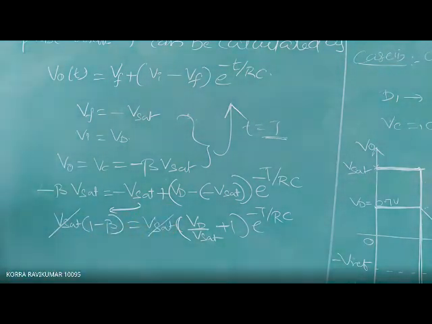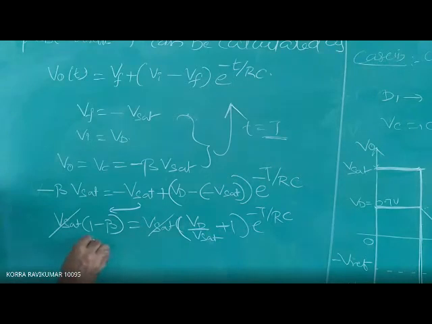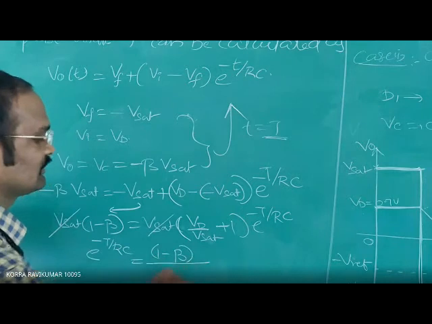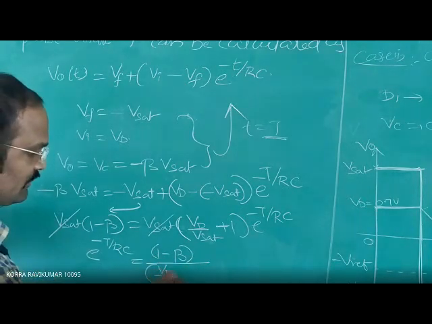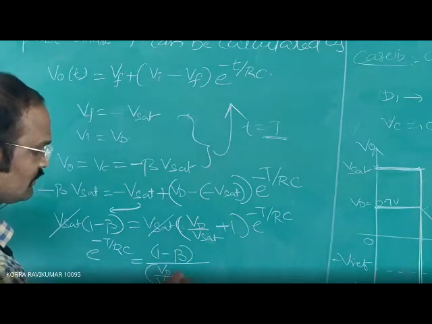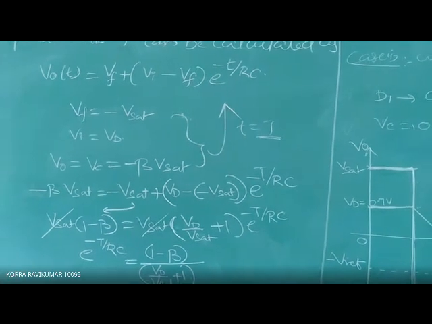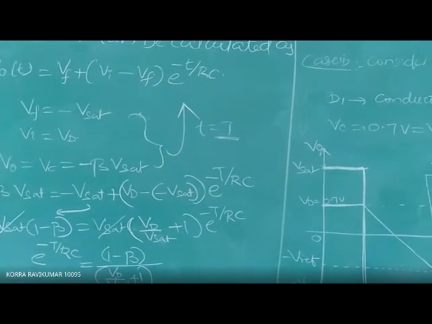V saturation goes out, then e power minus T by RC is equal to 1 minus beta divided by Vd by Vsat plus 1. Now apply the natural logarithm on both sides.